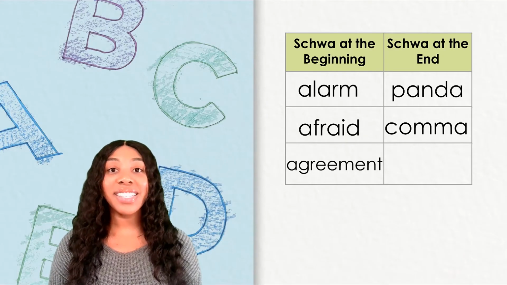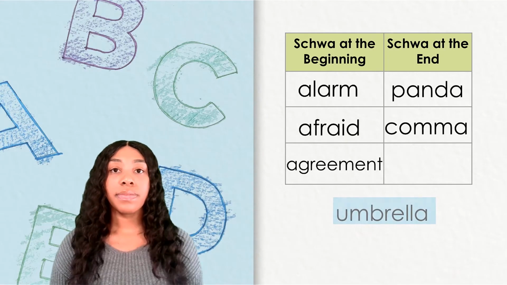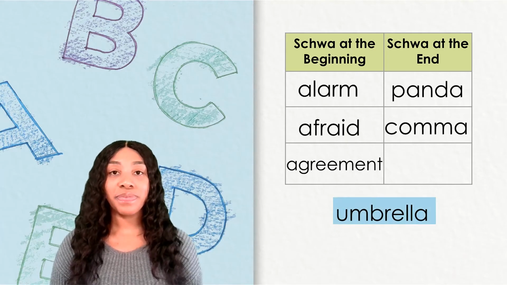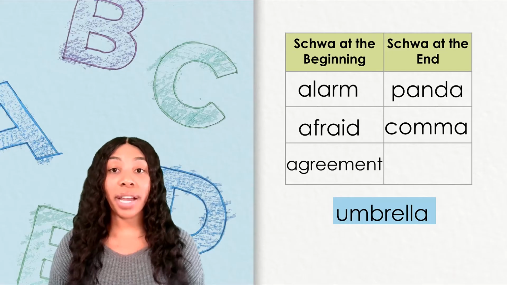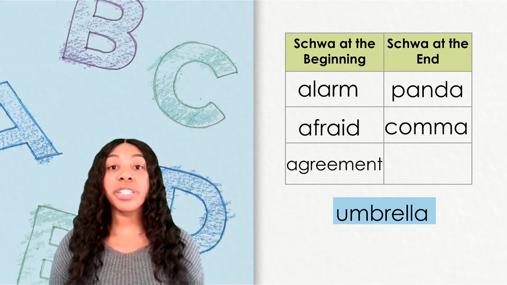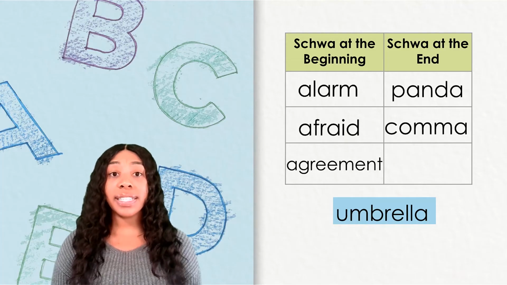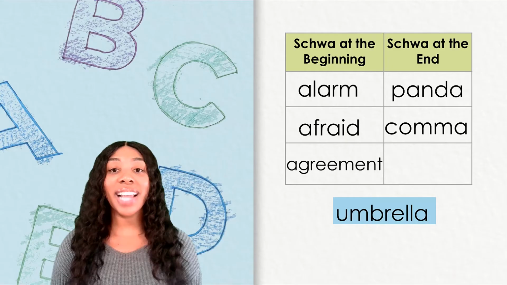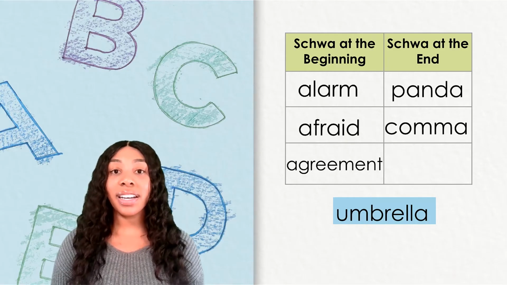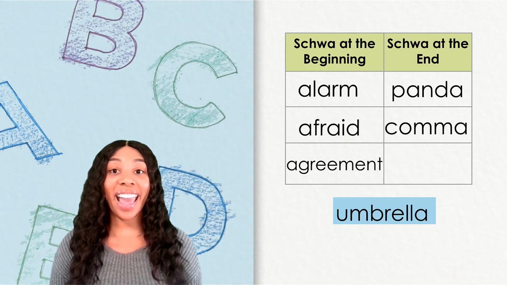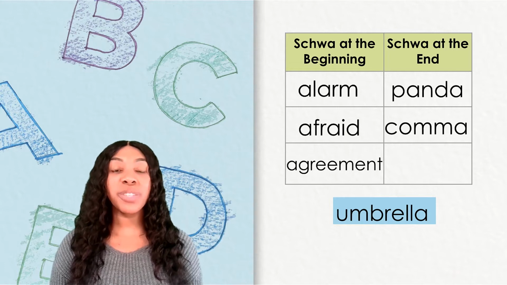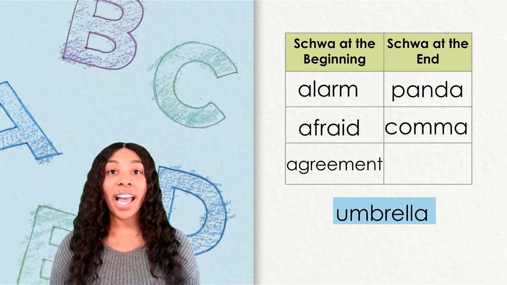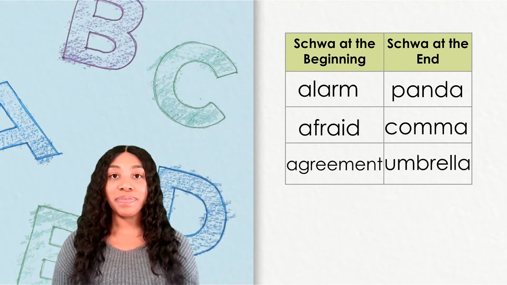Here is our last word. Can you read this word? This word is umbrella. Notice that this word starts and ends with the sound. But the first sound is a short U, as we would expect in a closed syllable like this one. The second sound is spelled with the letter A. So we know this word belongs in the schwa at the end column.